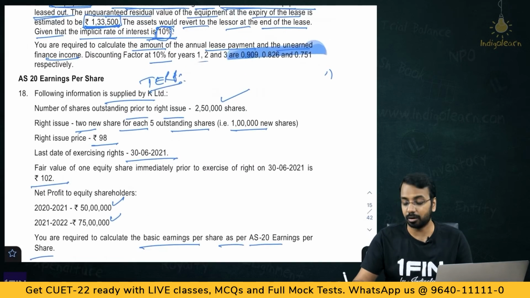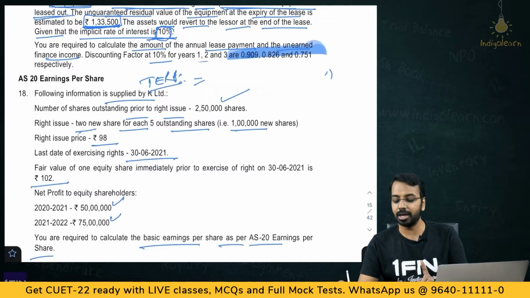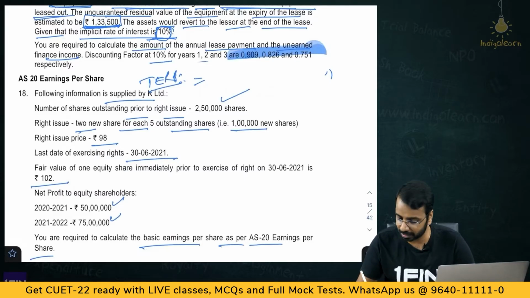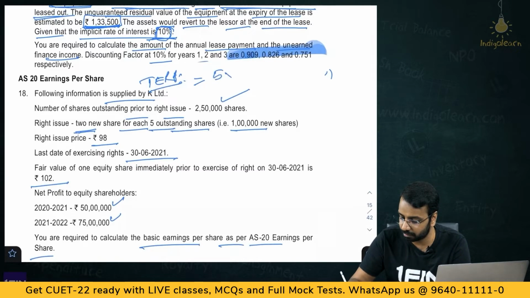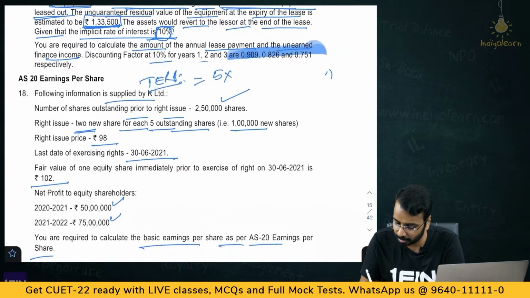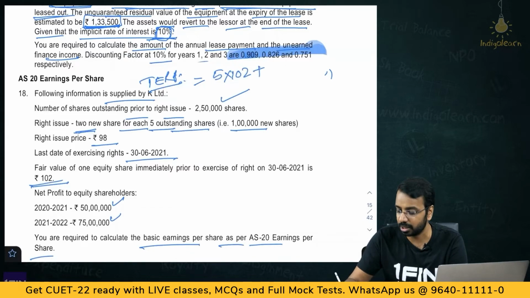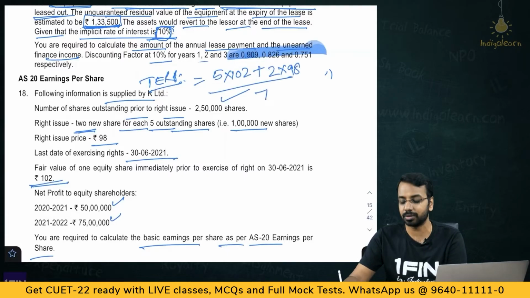First TERP. How do you calculate TERP? TERP is based on the number of shares you need for 1 share. Now here it is given 2 for 5. So, you take 5 multiplied by the fair value before that, which is 102, plus you will get 2 shares at 98, divided by the total number of shares, which is now 7.